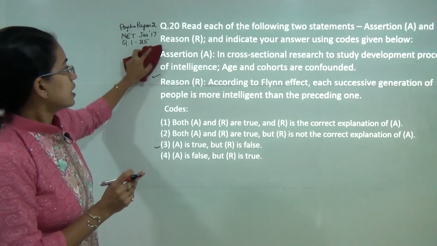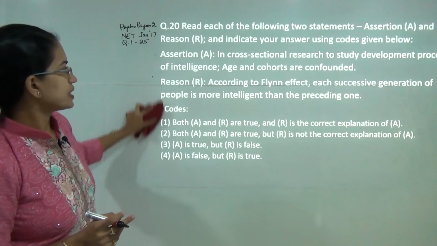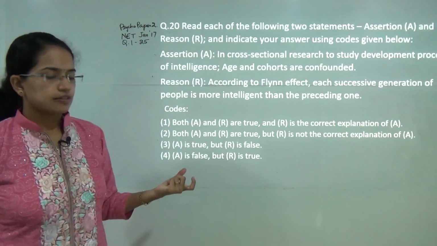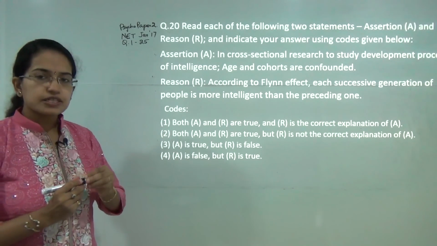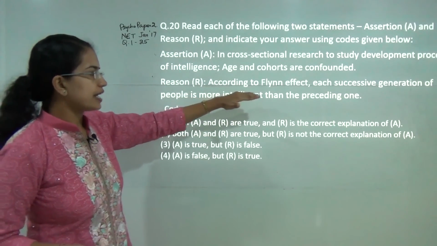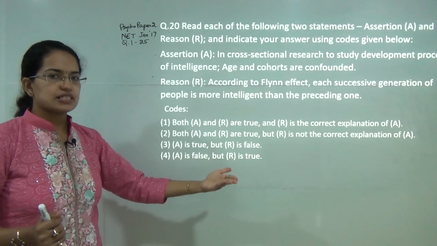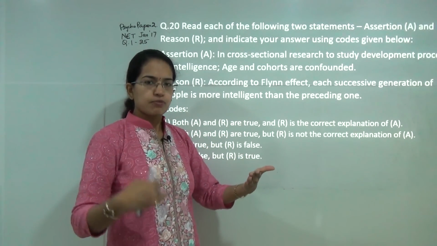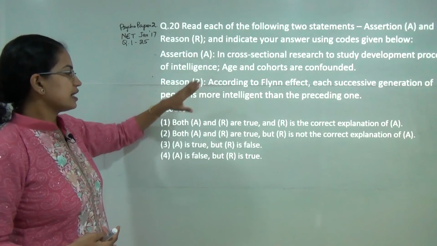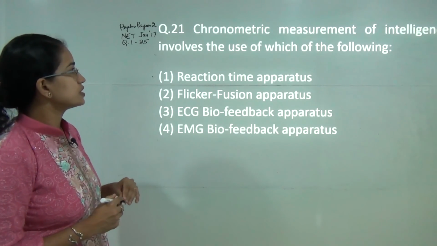Next question. In cross-sectional research to study developmental process of intelligence, age and cohorts are confounded. So these are confounding variables, that's correct, because you have a confounding variable which relates with both the dependent variable and the independent variable. So assertion is correct. And Flynn effect explains that with every generation, the upcoming generation is more intelligent as compared to the previous generation. That is also correct. So both of them are correct, but they are independently correct, and 2 would be the correct answer here.